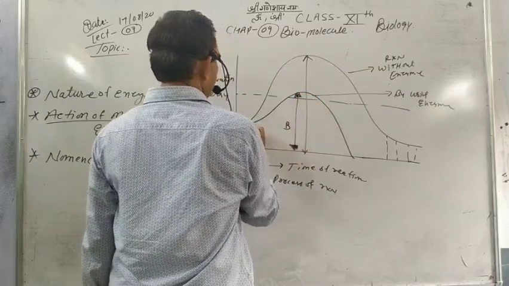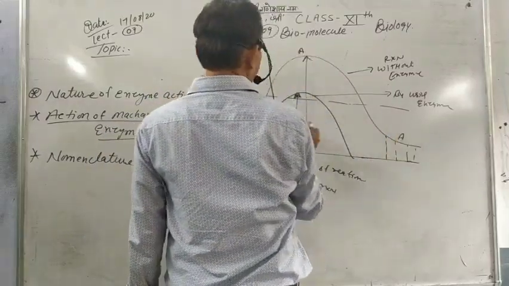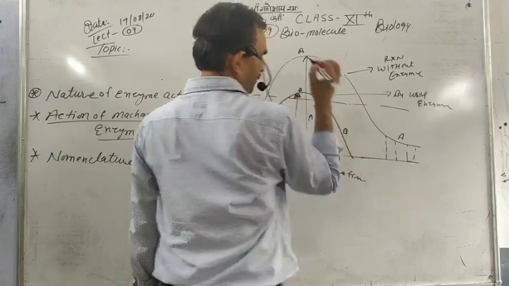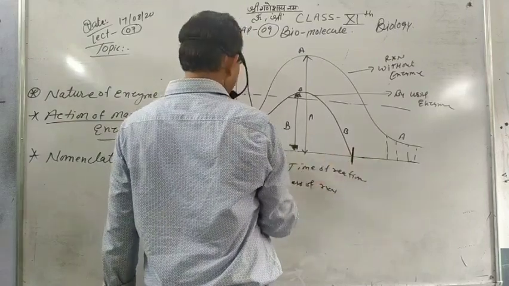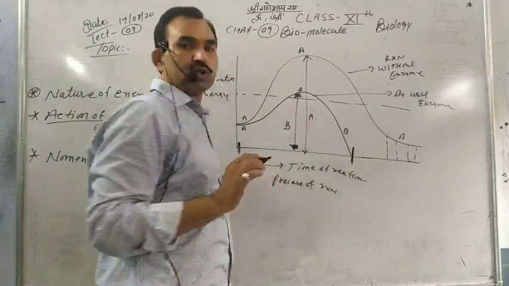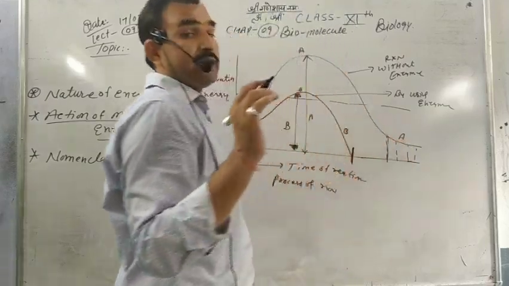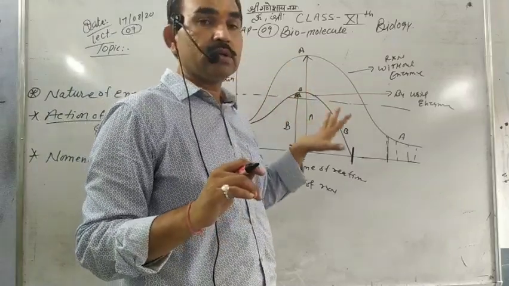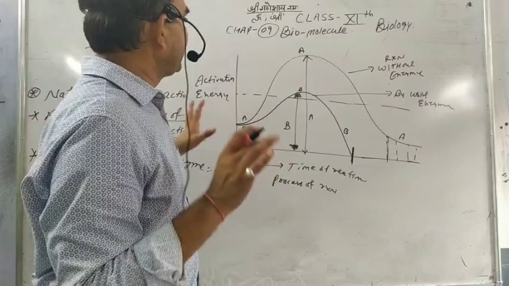This is the B, this is the A point, A, B, structure B. And it takes a shorter time. This is the time: shorter time by using the enzymes, and a longer time without the enzymes. So when we use the enzymes, the activation energy is low in the process, in the enzyme action.